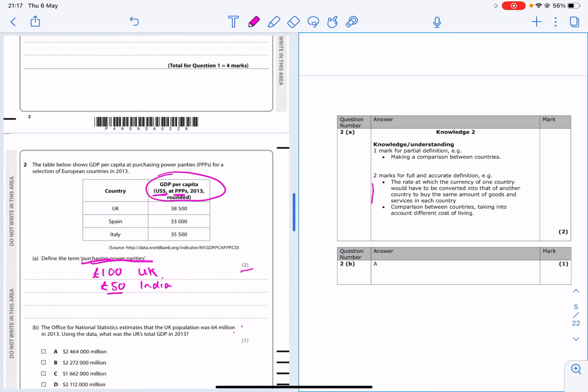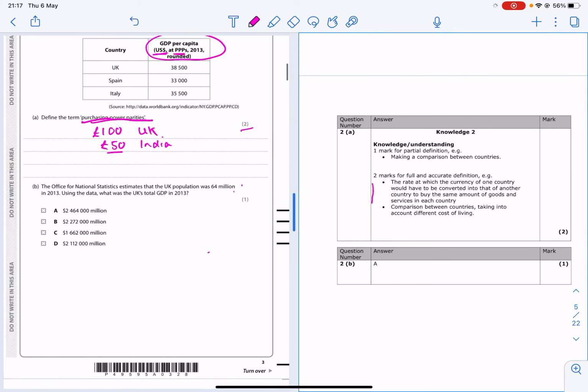as that, but if you get the idea that you could explain that you take a basket of goods in the UK, the same basket of goods in another country, and you put those 2 currencies equal to each other to get your exchange rate. That's probably the simplest way of thinking about it.